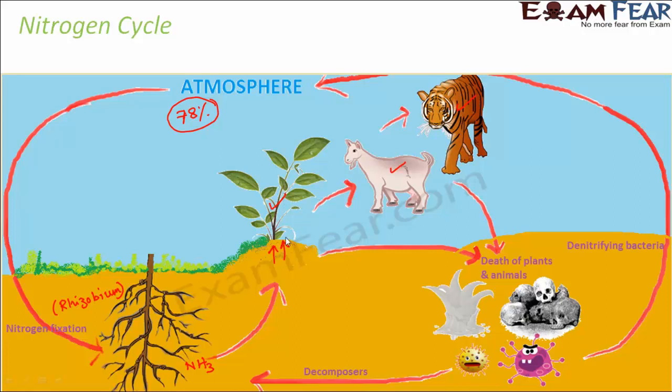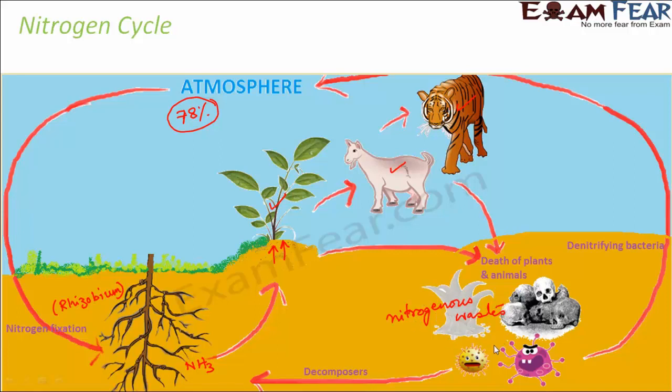Now what happens when these plants or animals die? The dead plant and animal remains also contain a lot of nitrogen. So what happens to this nitrogen? What do we do with plants and animals which die? We bury them under the soil. Once they reach the soil, basically nitrogenous wastes reach the soil. They are waste materials which came out of dead and decaying matter, and they are rich in nitrogen.